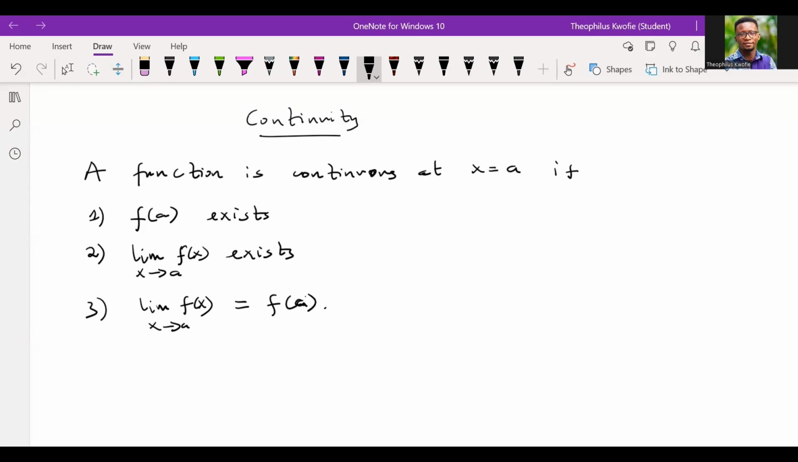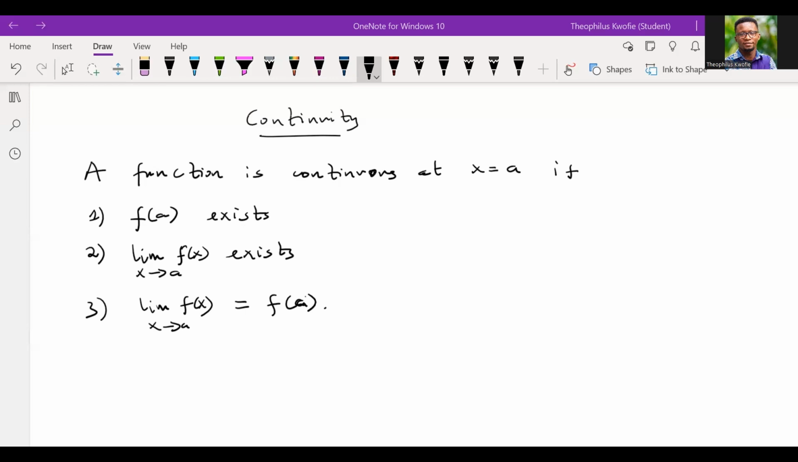So now the question is, can a function be continuous over an interval? Yes, a function is continuous over an interval if it is continuous at each point in that interval. Let me state once again that a function is continuous over an interval if it is continuous at each point in that interval. So please take note.